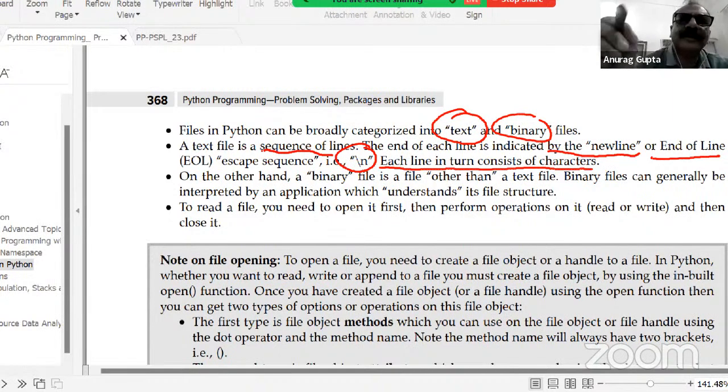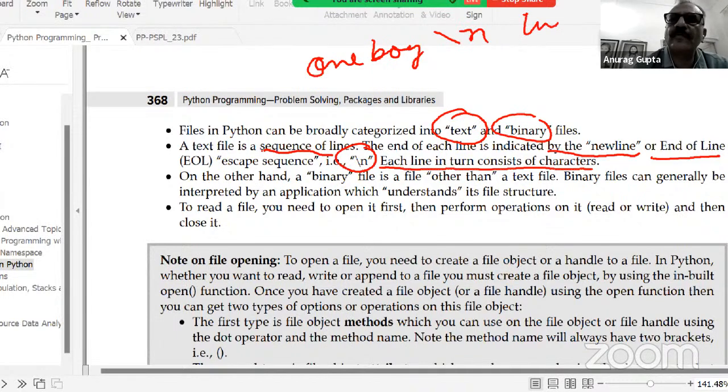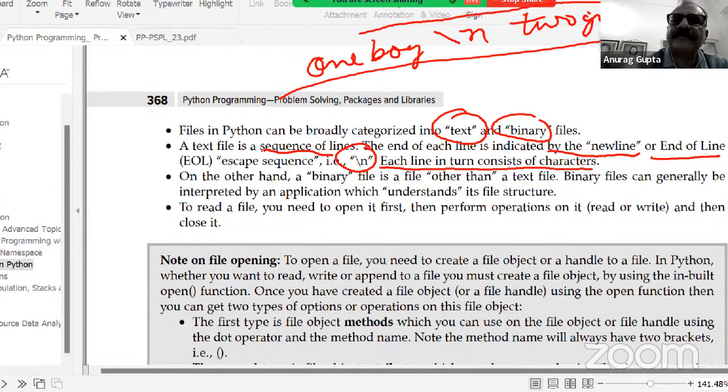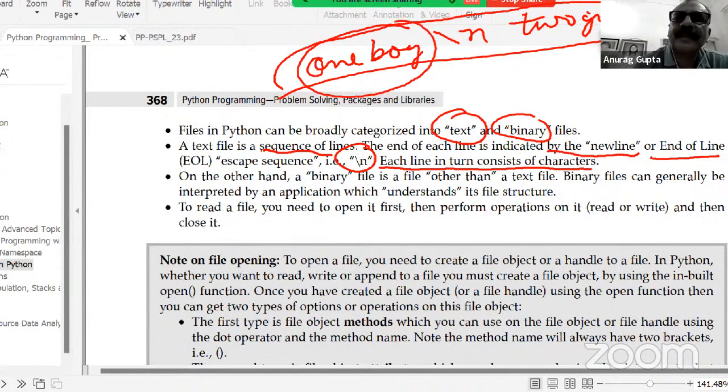So if you have a file where you wrote "one boy\n two girl\n", and you read it as a text file, this would be read as two lines. One boy will be the first line and two girls will become the second line. And this \n is what is called an EOL character, or end of line character, or new line character.